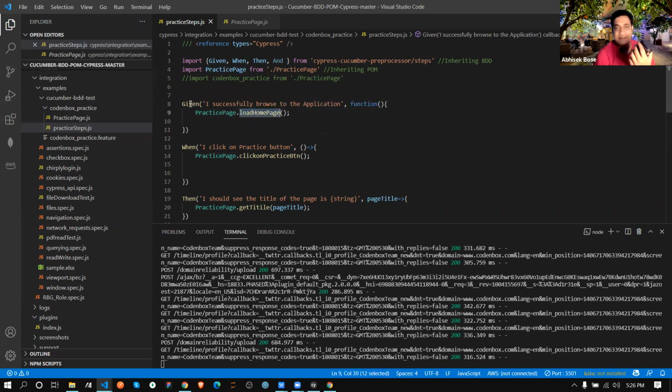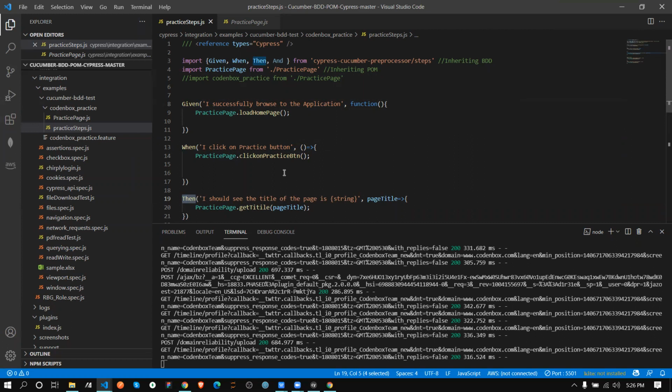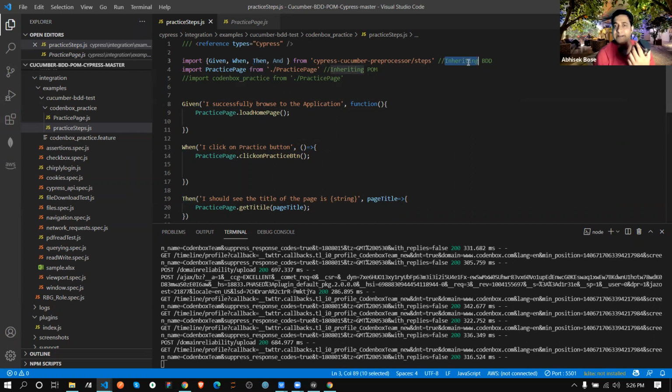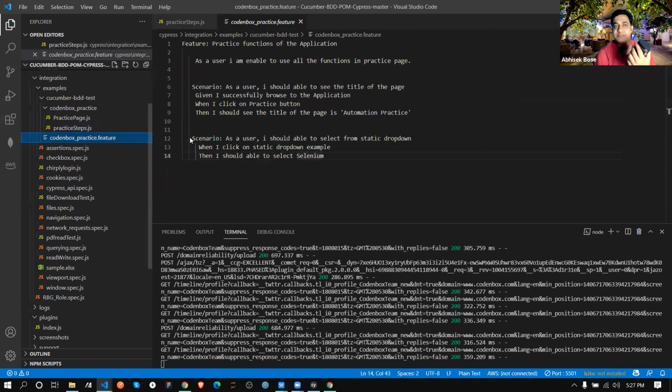Cypress doesn't know the meaning of given, when, then, because it only knows describe and it. So that it can understand the meaning of given, when, then, we are inheriting this line, this Cypress Cucumber preprocessor steps, and it will validate based on this feature file.